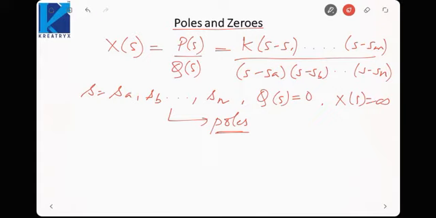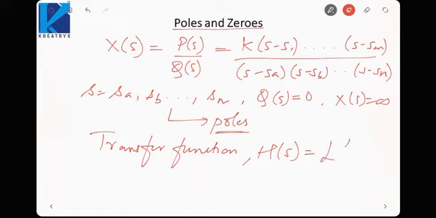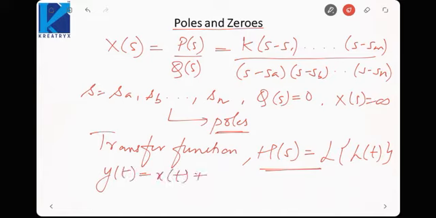So the transfer function is represented by H(s). It is the Laplace transform of h(t). The Laplace transform of the impulse response gives me the transfer function, and we know y(t) is equal to x(t) convolved with h(t). Similar to the convolution theorem in Fourier transform, here we also have a convolution theorem.